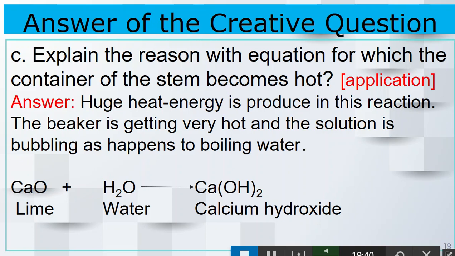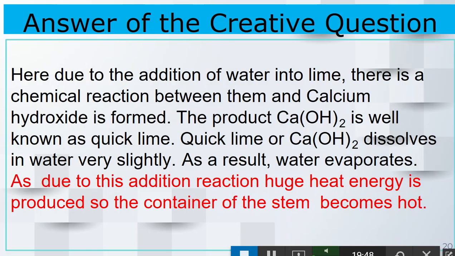This is an addition reaction. Huge heat is produced. That's why the pot becomes hot. So how the reaction happens, you have to write that due to this addition reaction huge heat energy is produced, so the container of the steam becomes hot. You have to write this line at the end.